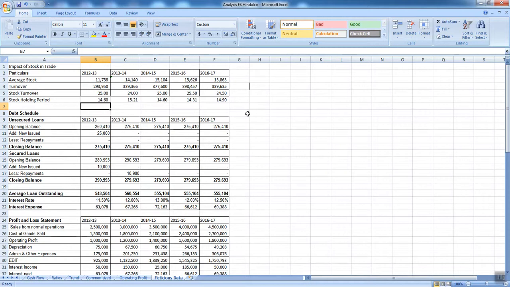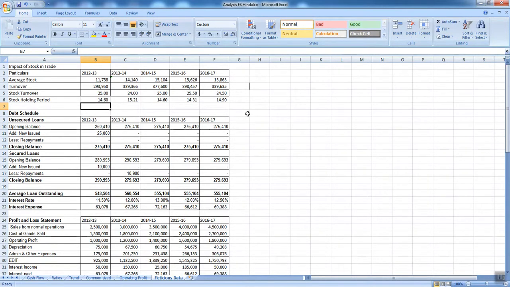In 2015-16, I am at a slightly better position at 25.50, and in 2016-17 we are at a very disadvantageous situation at 24.50. These figures show the sellability of the product in the 5 years. Lower the stock turnover, lesser is the sellability of the product. Higher the stock turnover, higher is the sellability of the product.